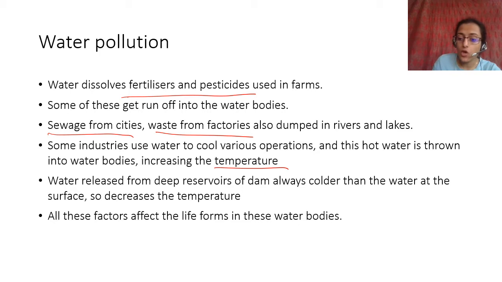You might have heard about Ganga being extremely polluted, right? Cleaning Ganga has been a very big program by the government, and they tried to clean Ganga. And apparently during COVID, because the factories were closed, the water in the Ganga became so pure that it became potable, you could drink it, right? So this Ganga was polluted. Yamuna is very polluted.